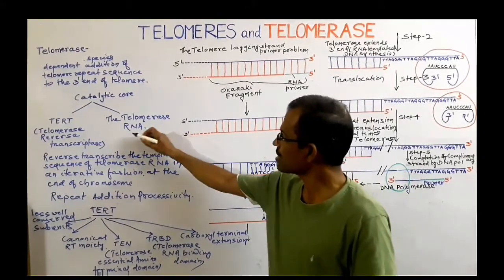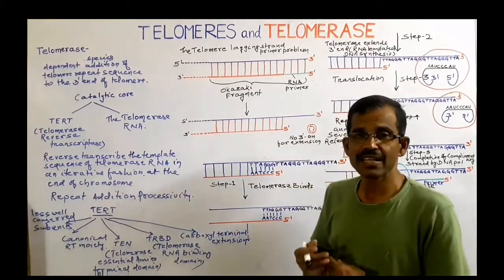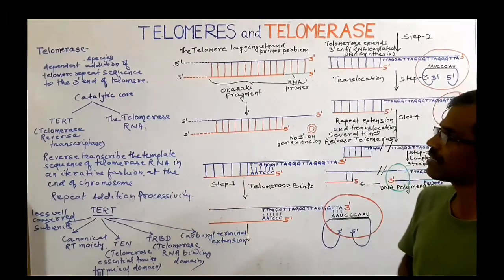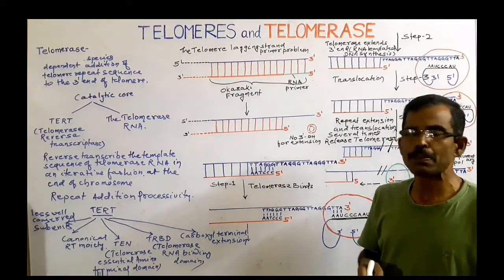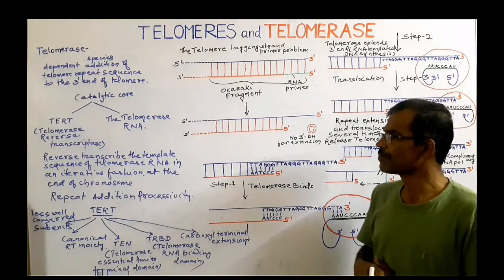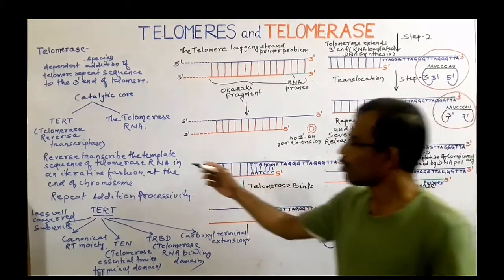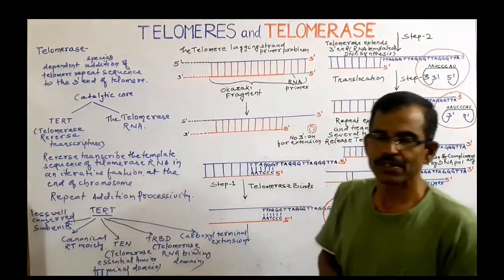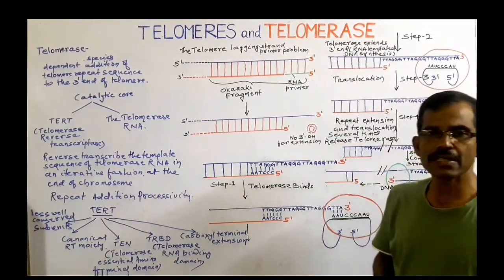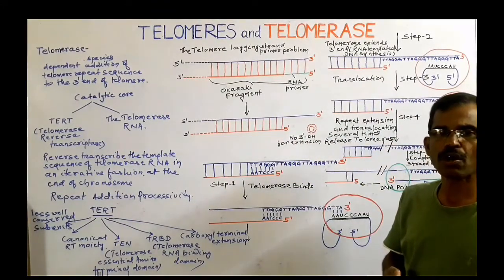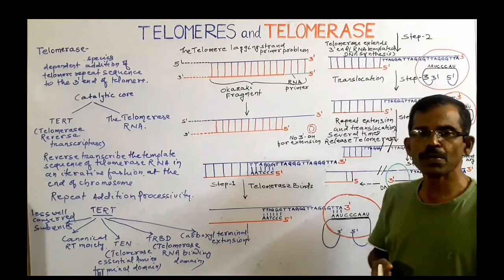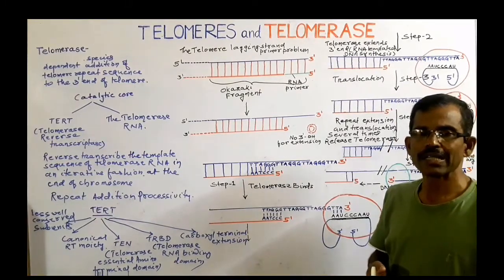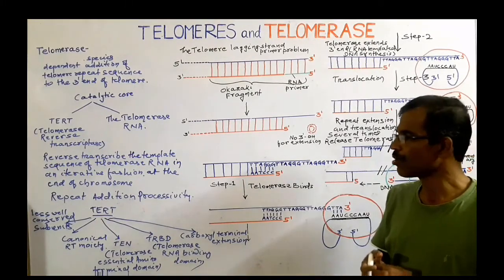The telomerase RNA serves as the template for the addition of telomere repeat sequence to the 3' end of telomere. Telomerase reverse transcriptase catalyzes the reverse transcription of the template RNA present in the telomerase to produce telomere sequence repeat at the 3' end of the telomere.